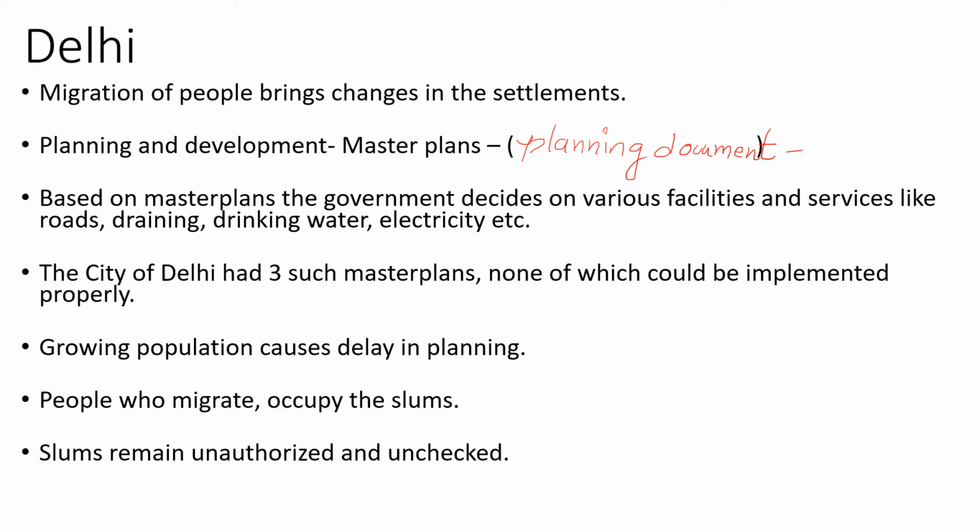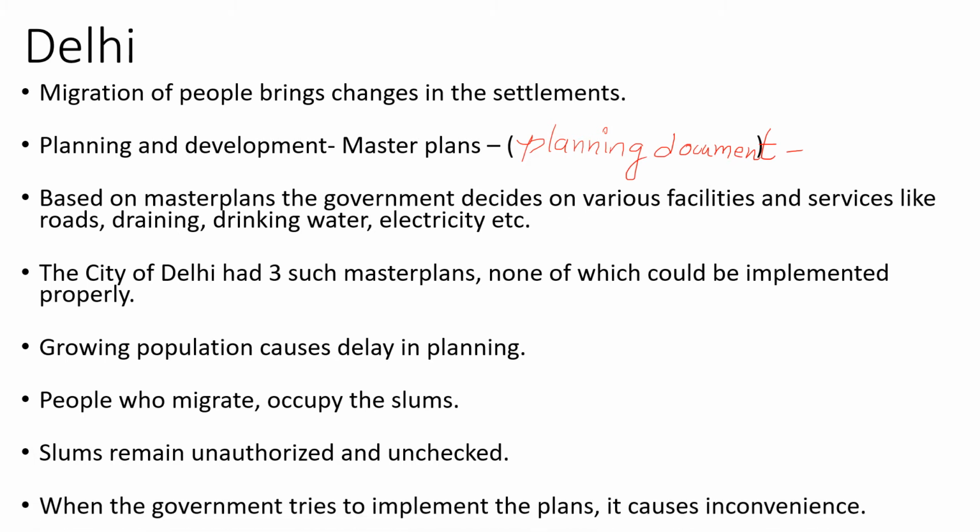And when the government finally announces some kind of plans, especially when the master plans come, it causes discomfort to these slum dwellers, and it leads to a difficult conflict situation. And sometimes people also seek political support. So this all becomes a political agenda, and we can say that these are the obstacles why the master plans never get implemented in slum regions.